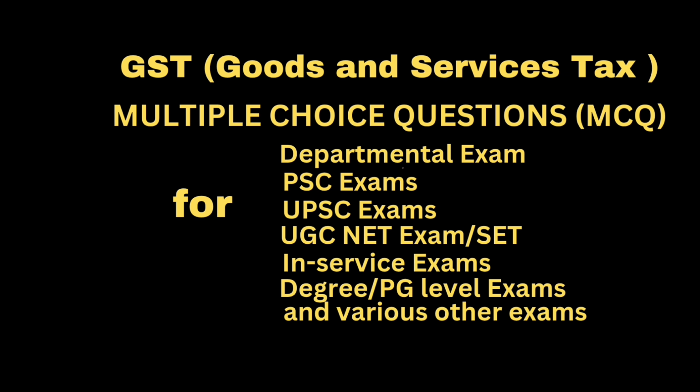Question: prescribed late fee under CGST or SGST UTGST for delay in filing annual return under section 47 subsection 2 is. Answer: rupees 100 for every day during which such failure continues, subject to a maximum of an amount calculated at 0.25% of his turnover in the state or union territory.